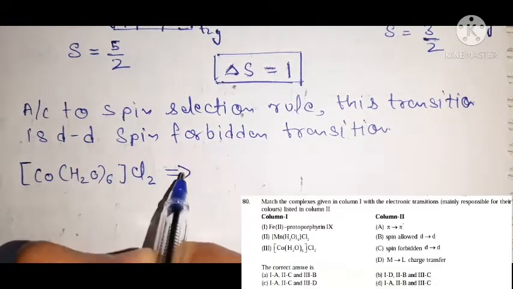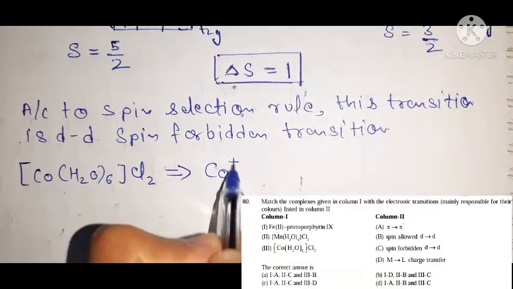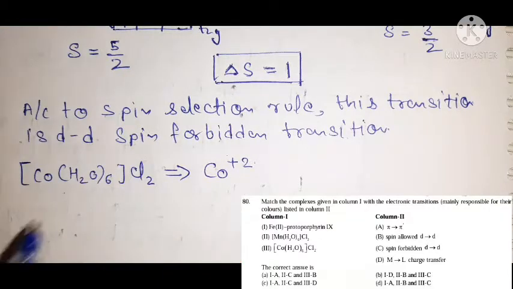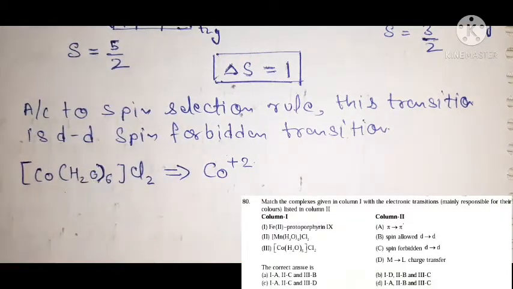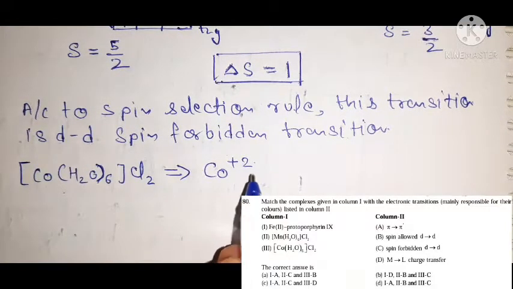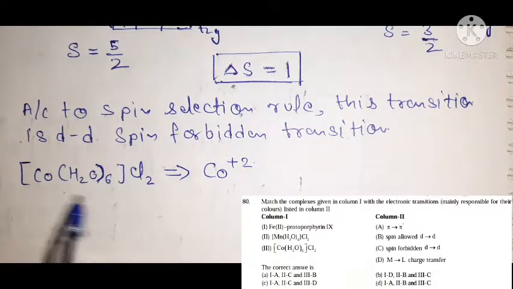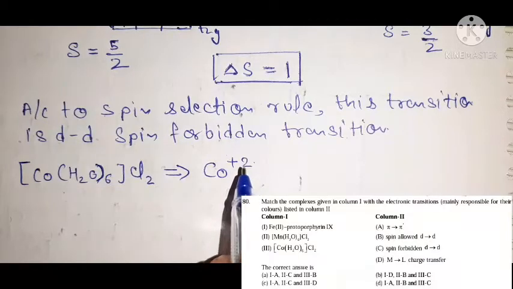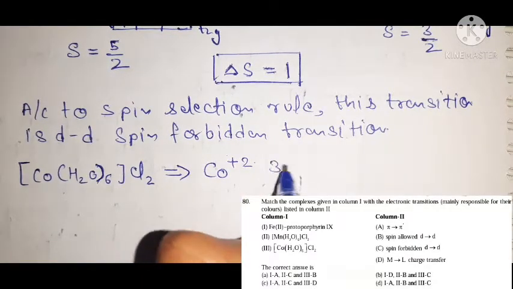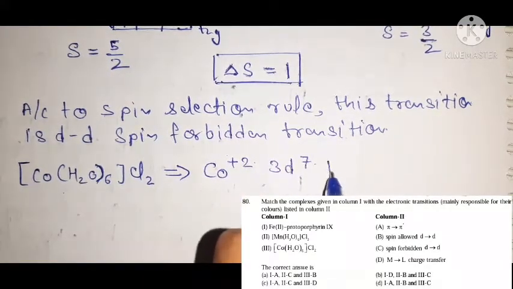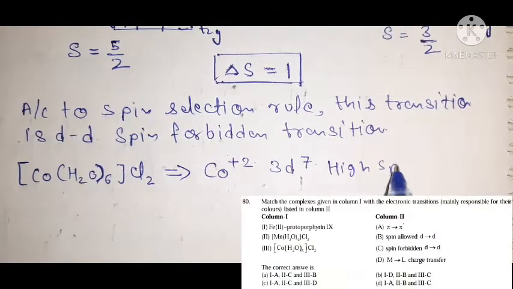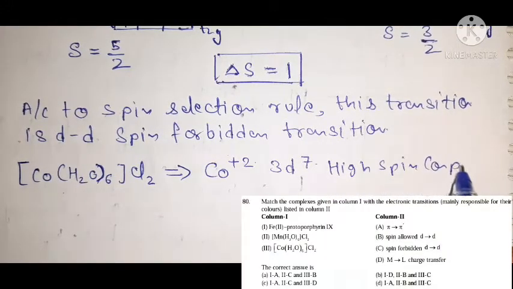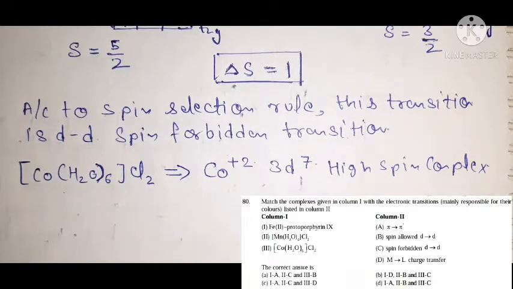Now in this complex cobalt is also present in +2 oxidation state, and here H2O also acts as a weak field ligand. So that means in this condition this complex is a high spin complex, and the electronic configuration of cobalt 2+ is 3d7. So this is a 3d7 high spin complex.